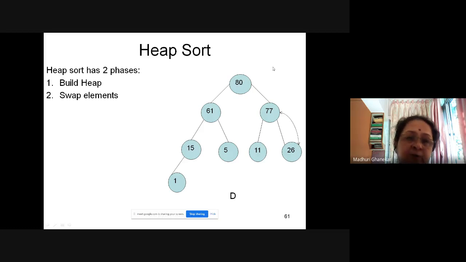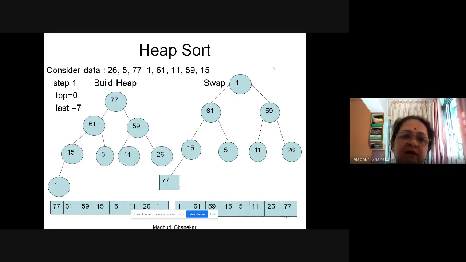Okay. Now we will see how to apply those two steps at the time of heap sort. We will take an example. I may modify one or two values, and we will use a similar example. So suppose 26, 5, 7, 80 I removed and I just added 59. Okay. Now we need to consider this data. We need to build the heap. The first step is building the heap.